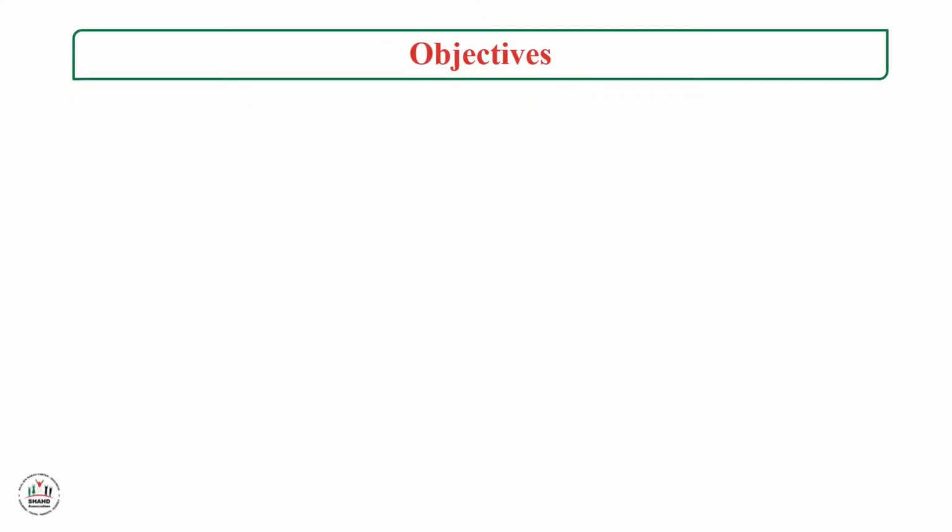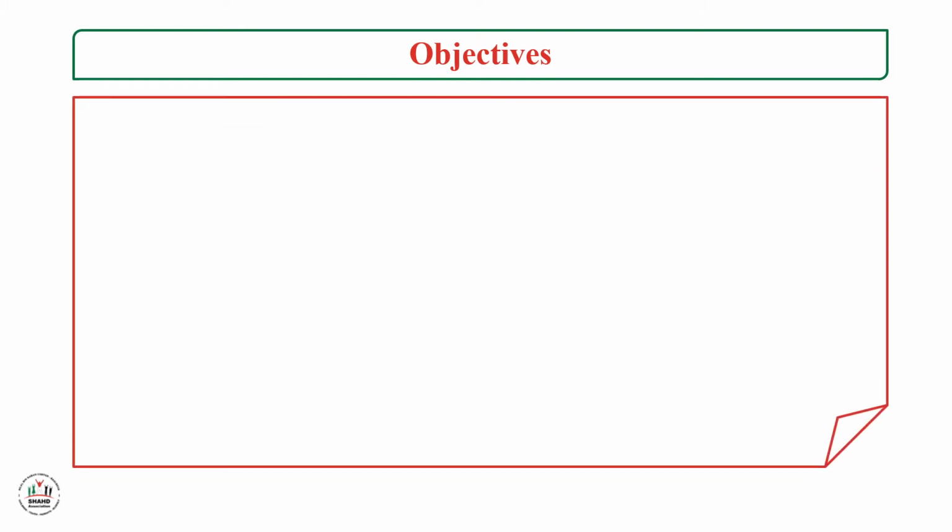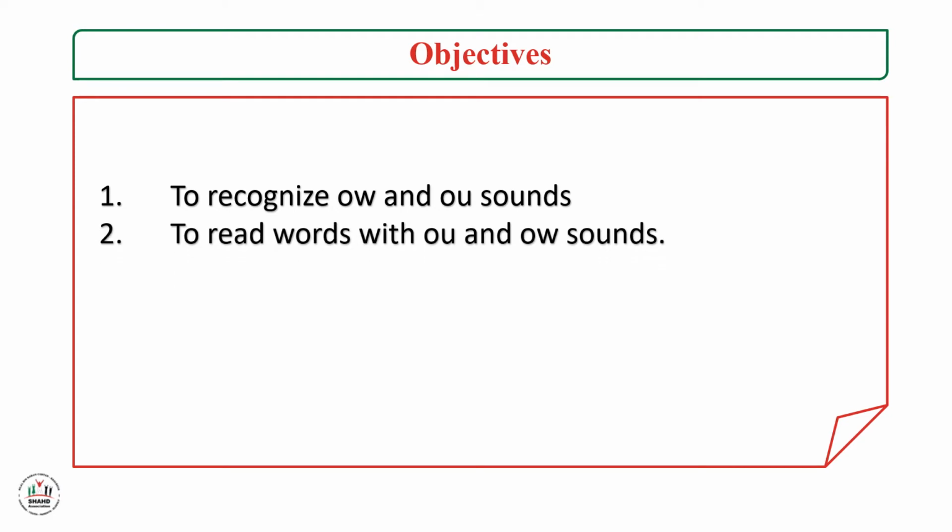Our objectives for this lesson are: the first one, to recognize OW and OU sounds. The second one, to read words with OU and OW sounds. Let's start.